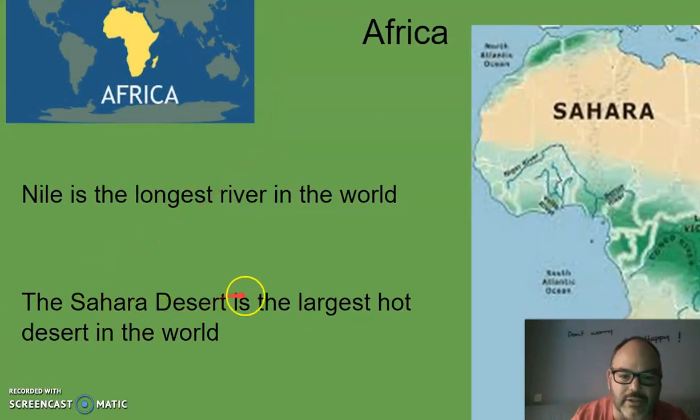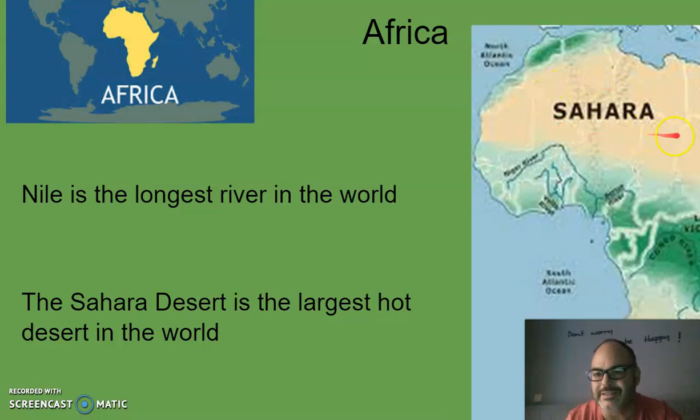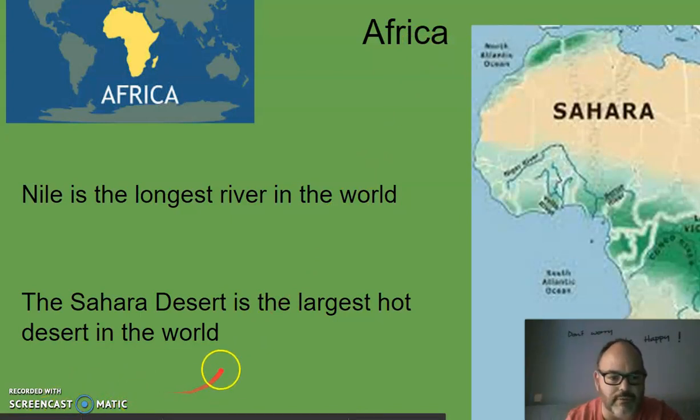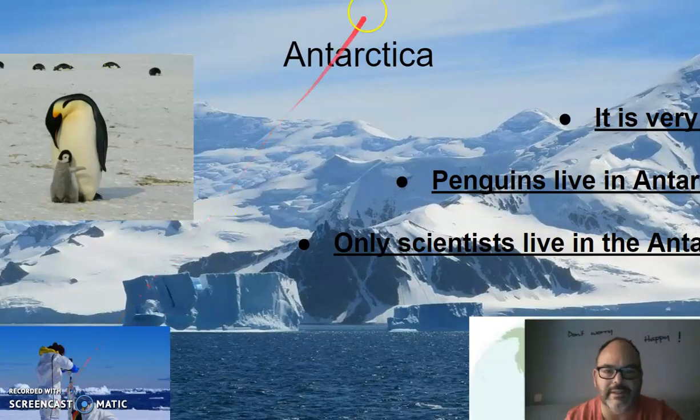And the Sahara Desert is the largest hot desert in the world. Look at here, the map. This is the Sahara Desert. Part of Morocco is in here, so part of the Sahara is in Morocco, and this is a really big desert. Can you see all this brown part? It represents the Sahara Desert. It's huge, it's a really big desert. We're going to move forward a little bit. And if I can click on here, let's move on to the Antarctica.